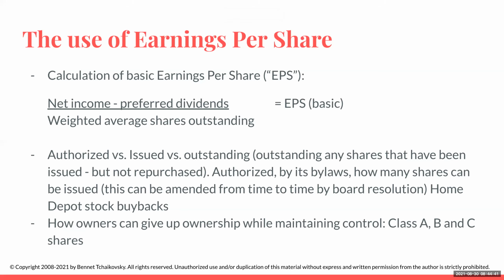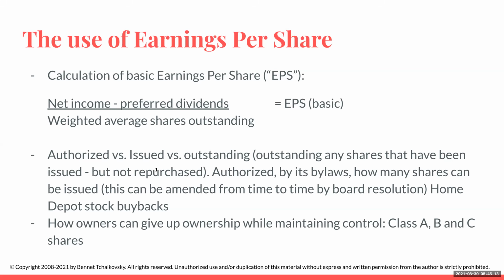So when we look at a company like Home Depot, did they start out with 10 billion authorized shares? The answer to that is no. They probably started much smaller than that. However, as a company grows, the board can authorize more shares. It's just going to cost you more money if you're in Delaware, which is probably the only state you really want to be in for corporations.